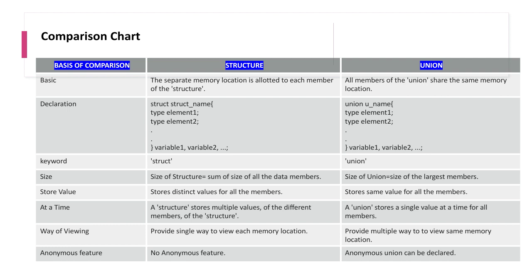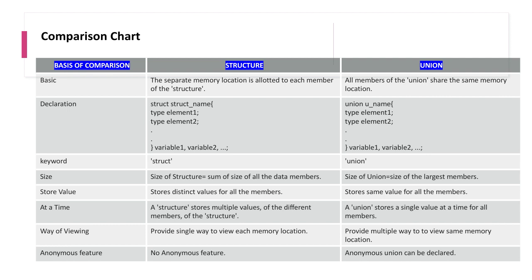And at a time, a structure stores multiple values of the different members of the structure. A union stores a single value at a time for all the members. So in way of viewing, structure provides a single way to view each memory location, whereas union provides multiple ways to view the same memory location. For this also I'll provide a good graphical video in future, coming soon. As of now you remember this.